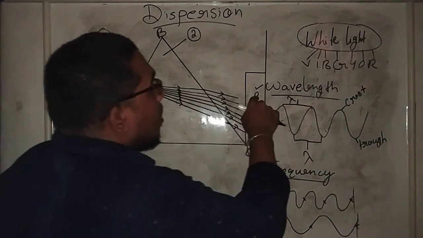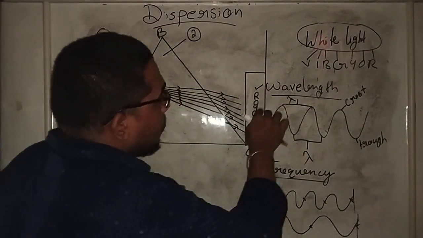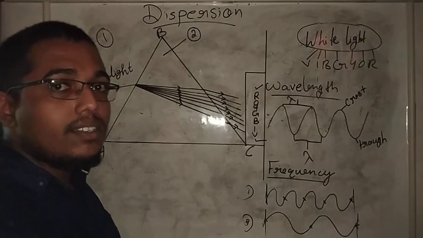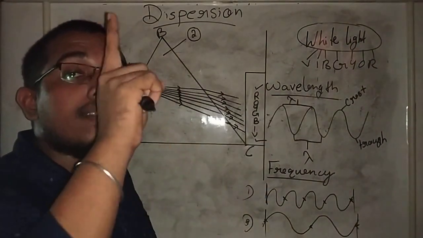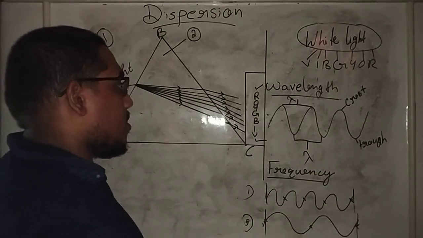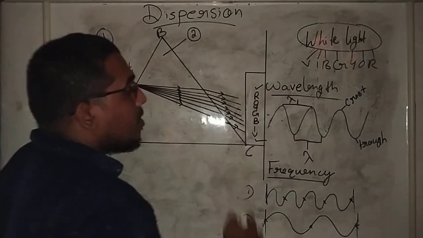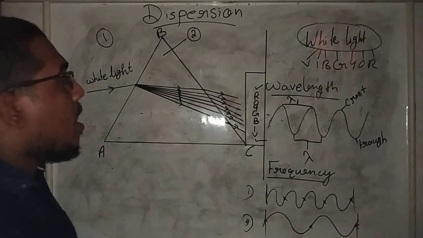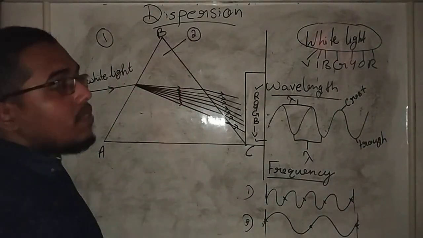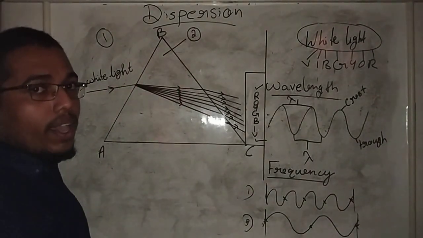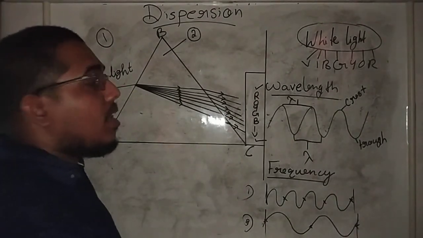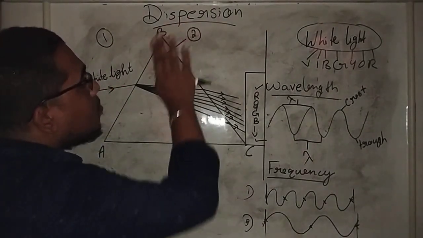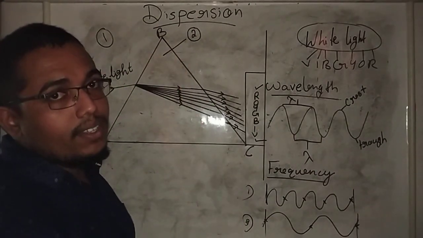On the other hand, red color has the minimum frequency, but violet color has the maximum frequency. This is what we call the spectrum of colors, and this phenomenon is what we call dispersion of white light. Splitting up of white light into 7 different colors is called dispersion of light.